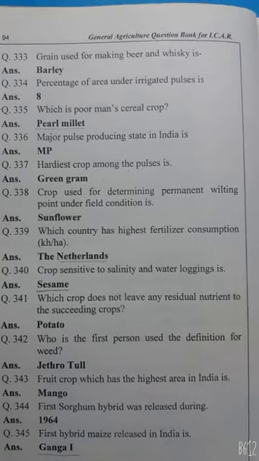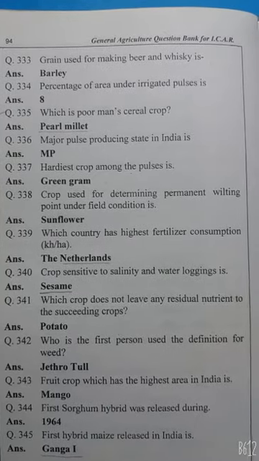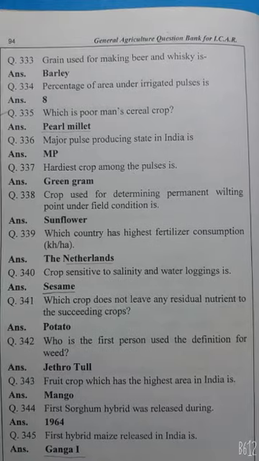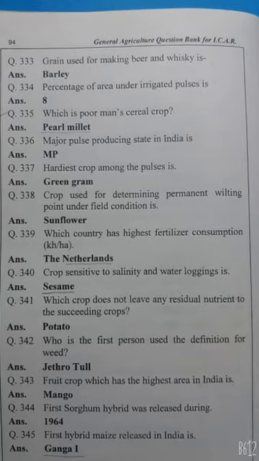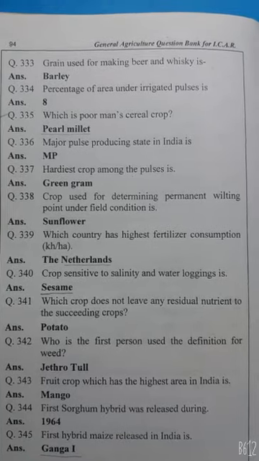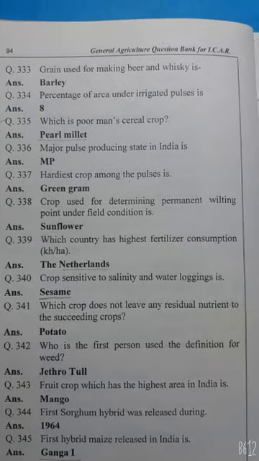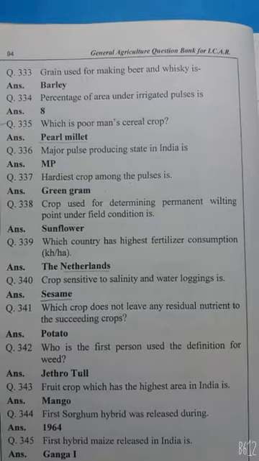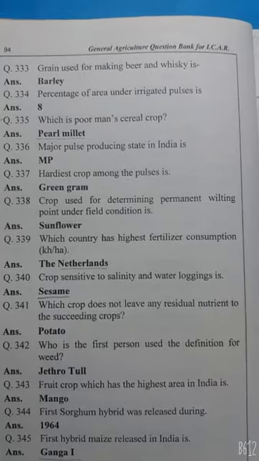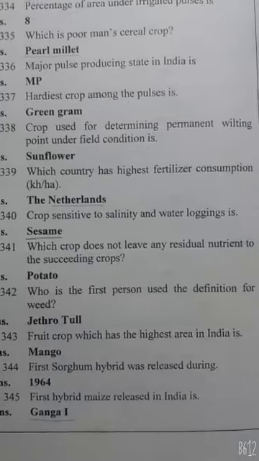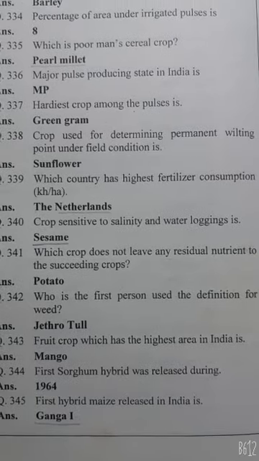Which crop does not leave any residual nutrient to the succeeding crop? Potato. Who is the first person to define the Forbid Jethro Tull? Fruit crop which has the highest area in India is mango.